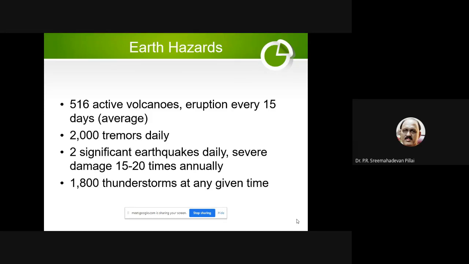Earthquake is measured on what scale? Tanvir, can you tell me what is the scale of measuring an earthquake? Sir, Richter scale? Yes, Richter scale. Right. You are very knowledgeable. Richter, R-I-C-H-T-E-R. Richter scale is a logarithmic scale.